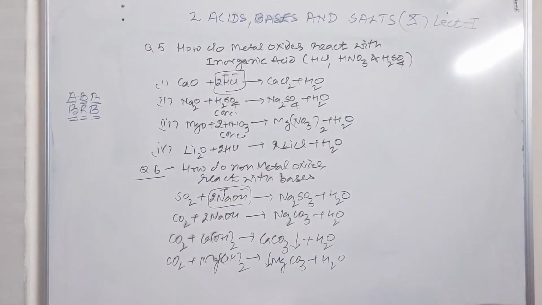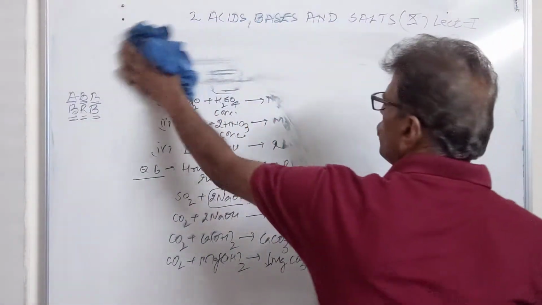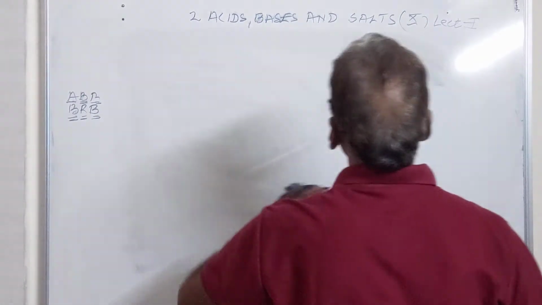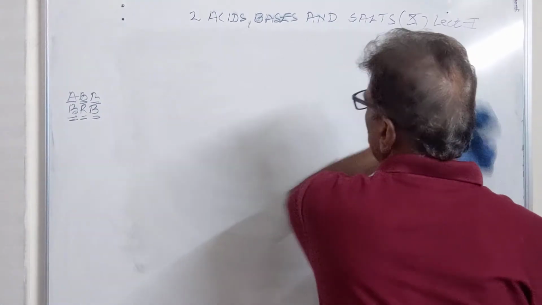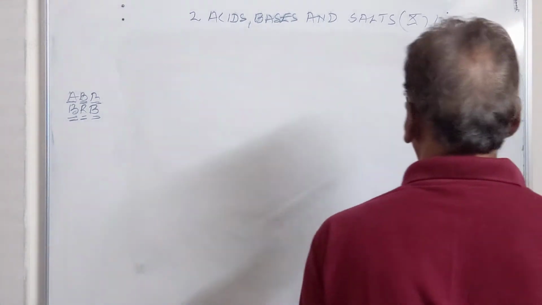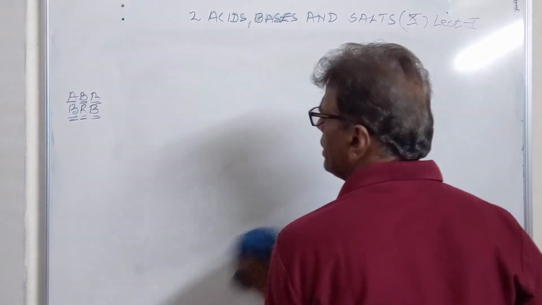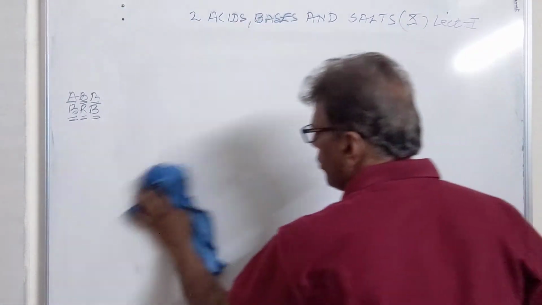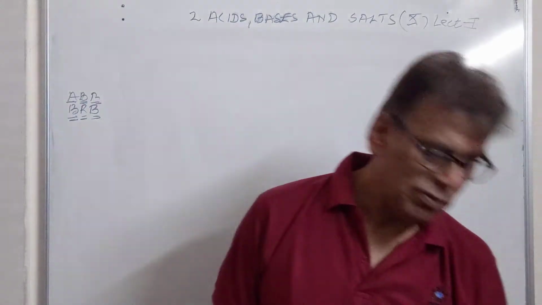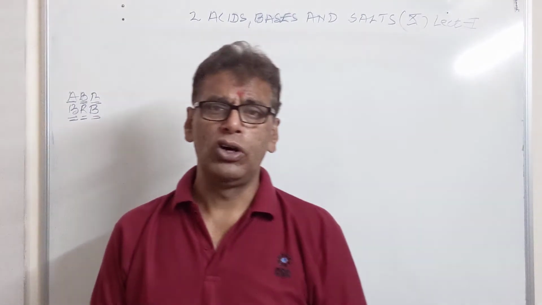Now we come to the dilution of acids and bases, how the solutions of acids or bases are diluted. Whenever a base or acid is dissolved in water, it produces a lot of heat. It means the dissolution of acids or bases in water is a highly exothermic process. Therefore, whenever dilution is done, you will not add water to the acid, but the opposite is done. It is the acid which is added in small lots to the